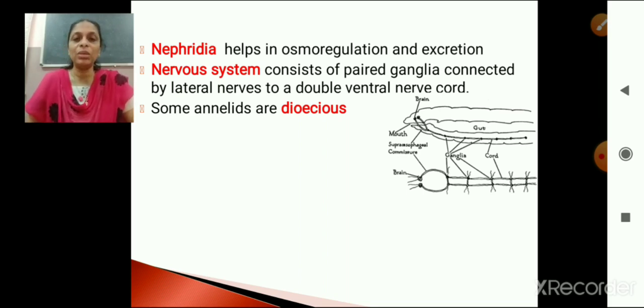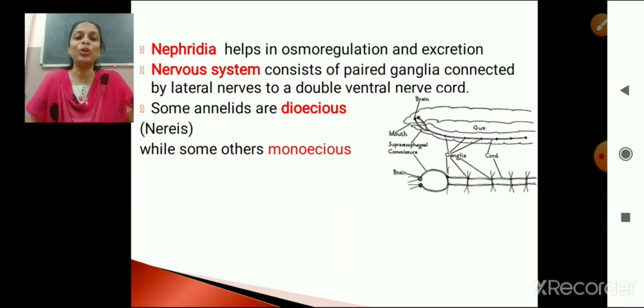You know what dioecious means? Dioecious means sexes are separate. Whereas there are some annelids which are monoecious. So an example of a dioecious annelid is Nereis. Okay, it's found in water. It swims in water. And another annelid which is monoecious, I have already told you when I discussed phylum Aschelminthes, where both male and female reproductive systems are found in the same body, that is earthworm. So some annelids are monoecious, example is earthworm, and some annelids are dioecious, example is Nereis.